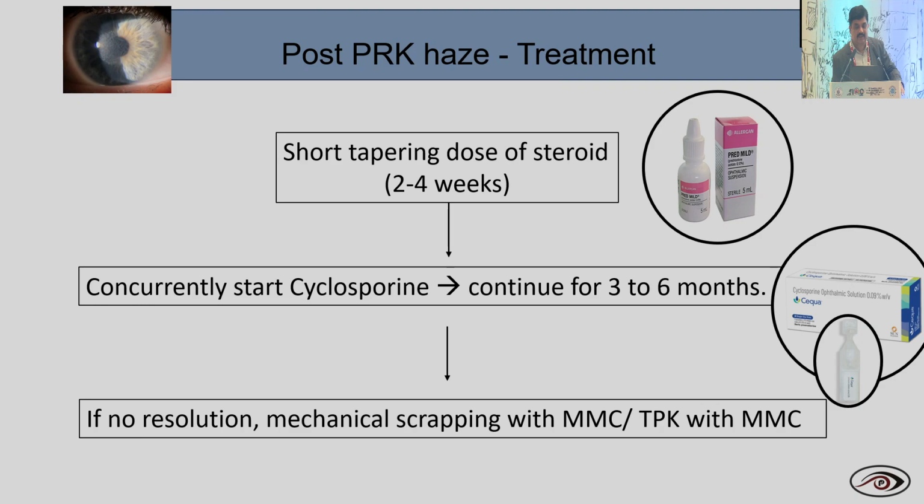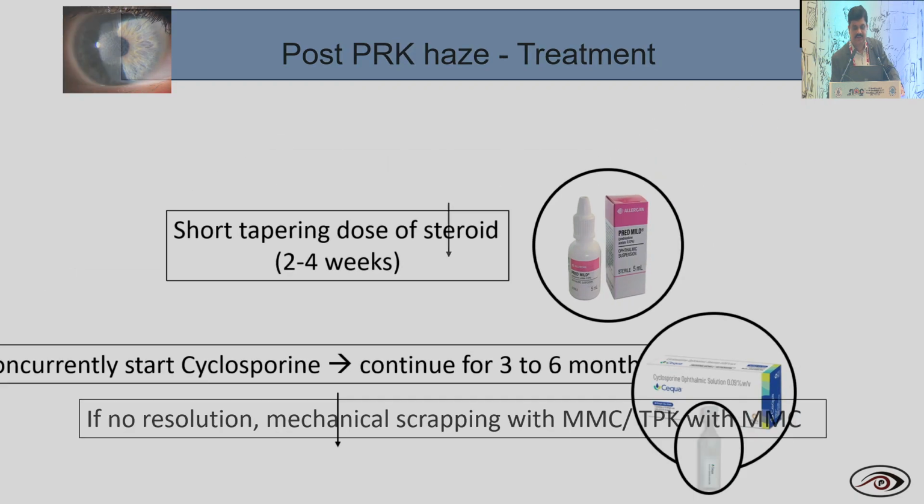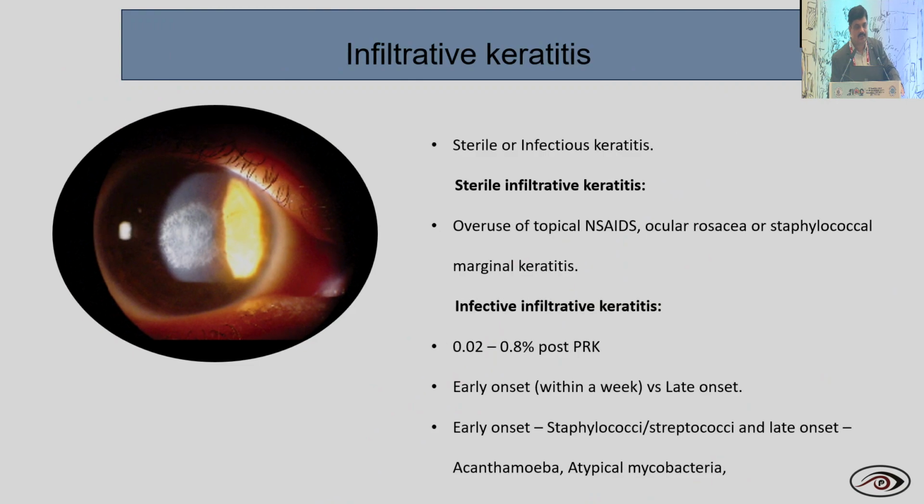For post-PRK haze treatment, short tapering of the steroid over 2 to 4 weeks, then continue or start the cyclosporine, and continue for up to 6 months. If there is no resolution, then you can plan for mechanical scraping with MMC, or you can do PTK with MMC. So this is the last complication, that is infective keratitis because of overuse of topical non-steroidal anti-inflammatory drugs.